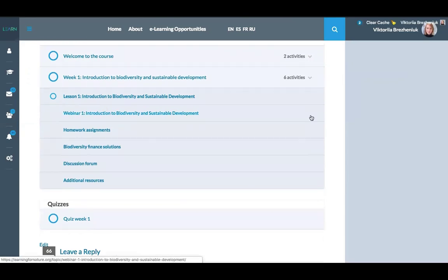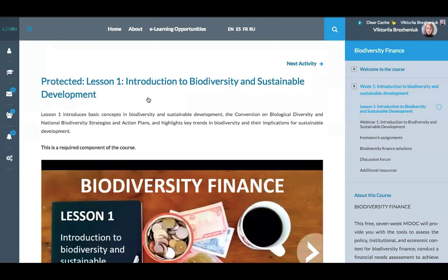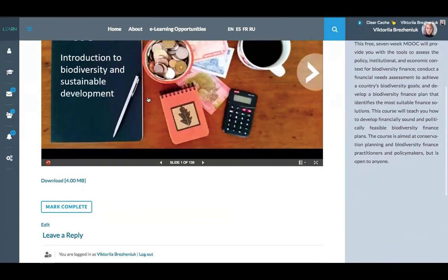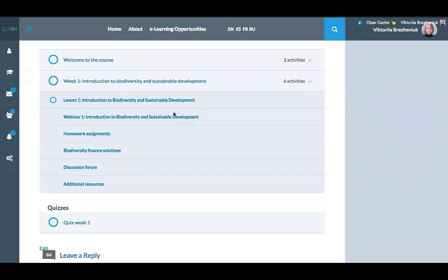Now, how do all the course components work together? The lessons provide a comprehensive picture of the topic discussed each week. The lessons are mandatory, so when you have finished reviewing them, remember to click the Mark Complete button here so we have a record of your lesson completion. The optional webinars help you to connect theory to practice through conversations with experts.